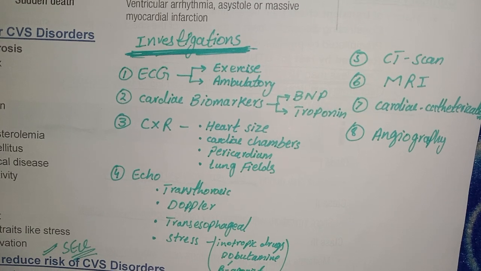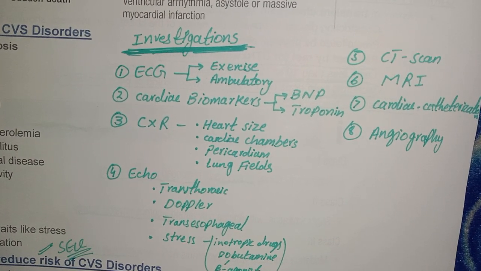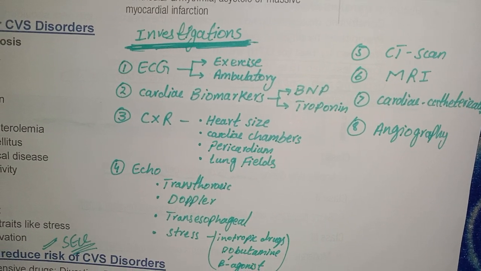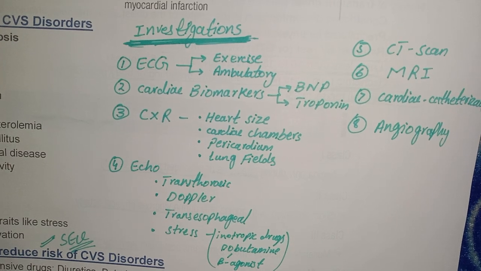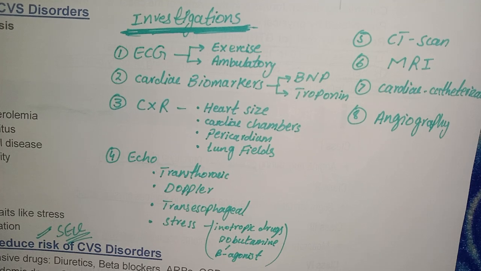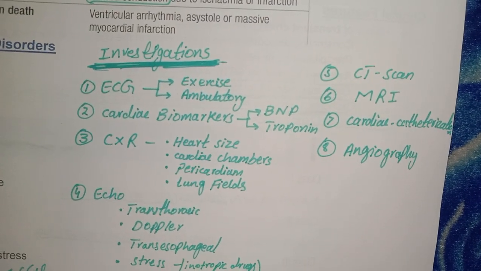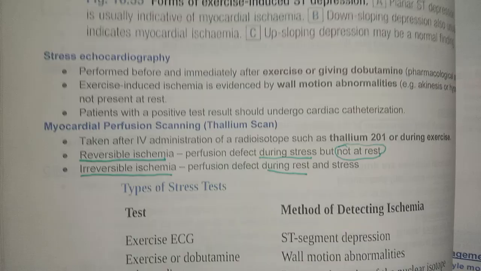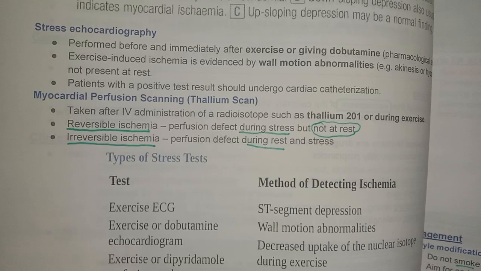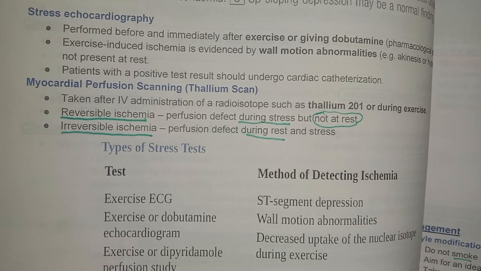Chest X-ray, where we look at heart size, chambers, pericardium, lung fields. Then we do echocardiography: transthoracic, Doppler, transesophageal, and stress. Stress we give by a drug, dobutamine, a beta agonist. Then there is CT scan, MRI, cardiac catheterization, and angiography. In angina, we also do a thallium scan. It tells about reversible ischemia and irreversible ischemia.